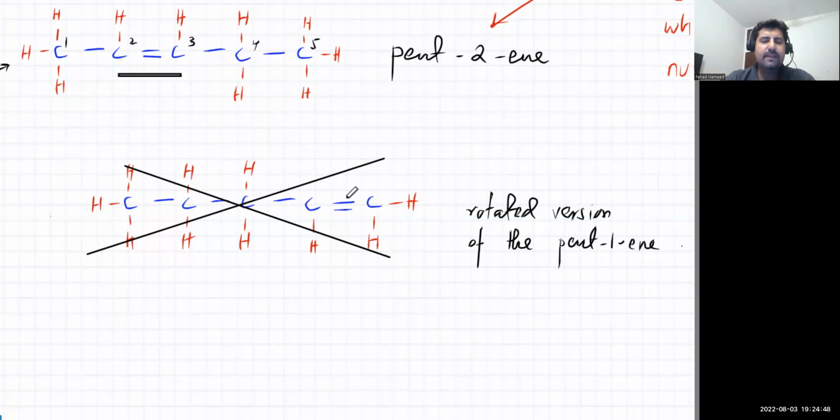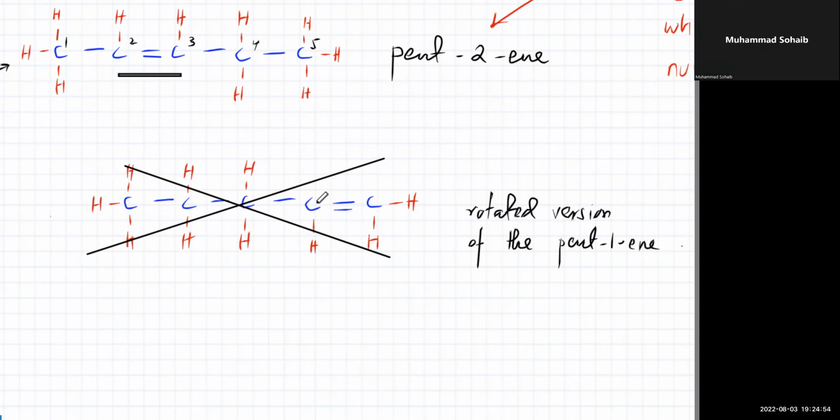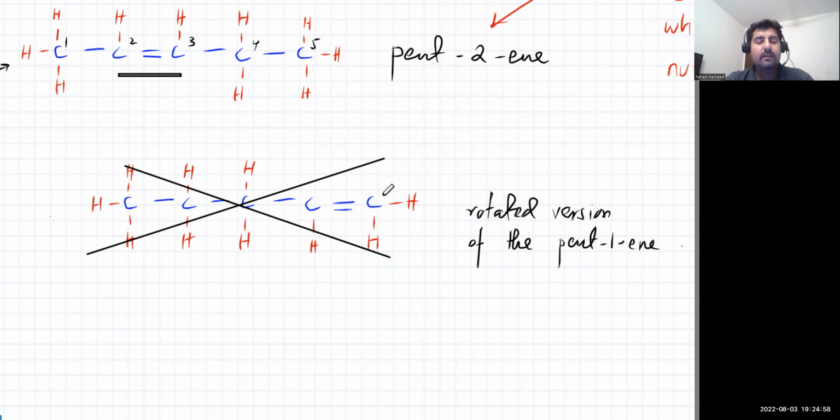If I want to give the double bond position, should I count it from this side? Because this side it's going to be the first carbon, second, third. So I'm going to count it from the other end, where it's on the first one. Because on this side, if I count it, it's going to give me 1, 2, 3, and the double bond is on the fourth one. But if I count it from the other side, I'll get 1. So the name will again be the same. It's going to be pent-1-ene.